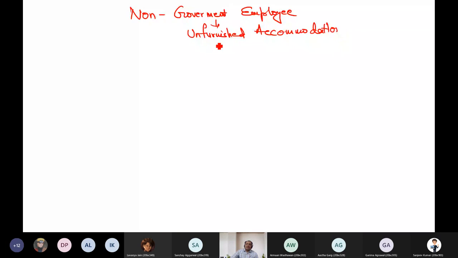Now suppose I am working in Infosys, and Infosys has given me the accommodation. Is it necessary that Infosys has its own accommodation? Many times it is also possible that Infosys takes the accommodation on lease from a third party, but has given it to the employee free of rent. So there are two situations which can happen in real life.